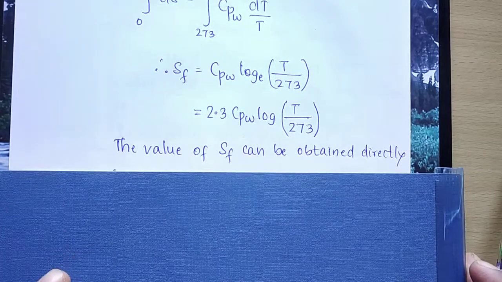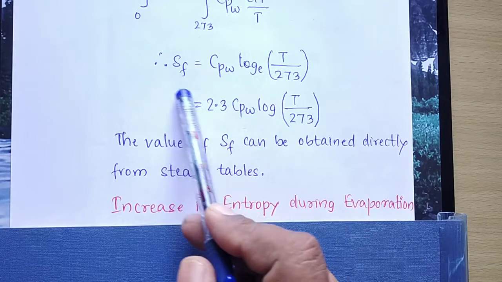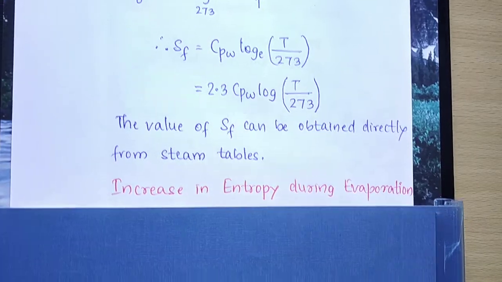The value of SF can be obtained directly from steam table. So this value of SF I can find out from steam table or by using this equation. Next, second case.